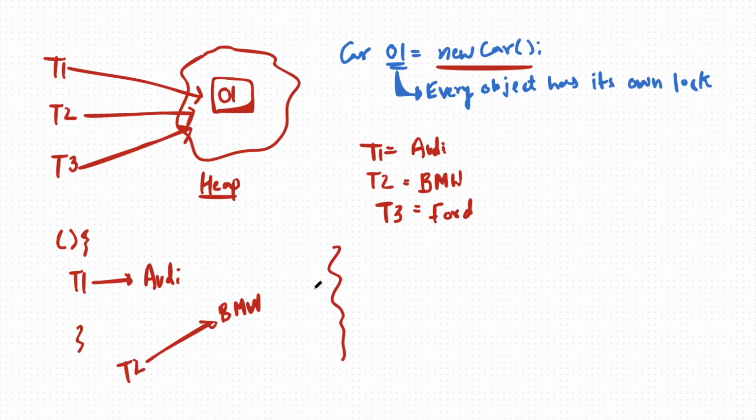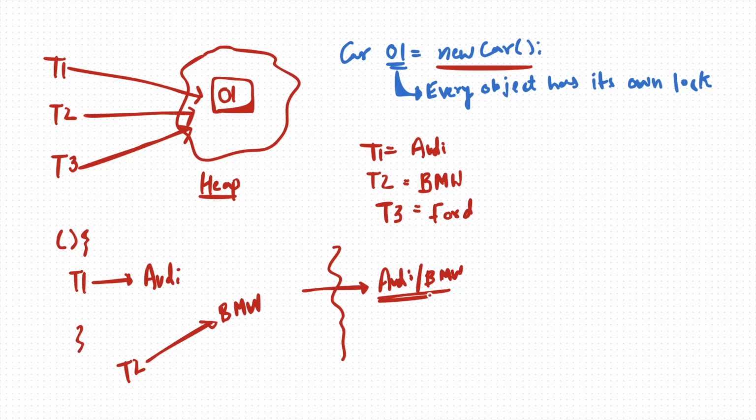And for example, if some user tries to get the value of that object, what do you think the value of that object will be? Is it Audi or is it BMW? That's where the problem lies. What will happen if at the same instant two different threads come and try to change the value of that object? That is the problem in a multi-threading environment.